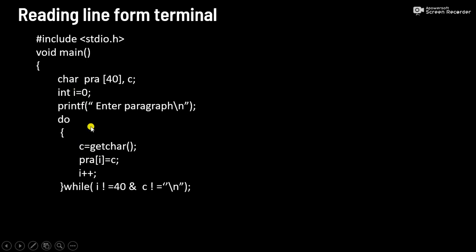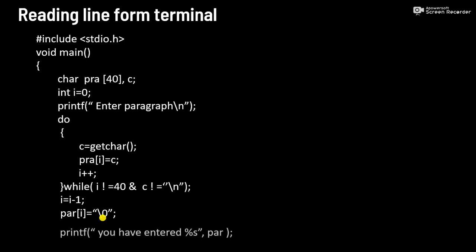So the index i is 0, so it will store c at index 0, and then i++. Similarly it will read characters while the size is not equal to 40, and whenever we enter the newline character, our condition will be false, and the control goes out of the loop. So this is a simple example where we can read different types of characters using a while loop.